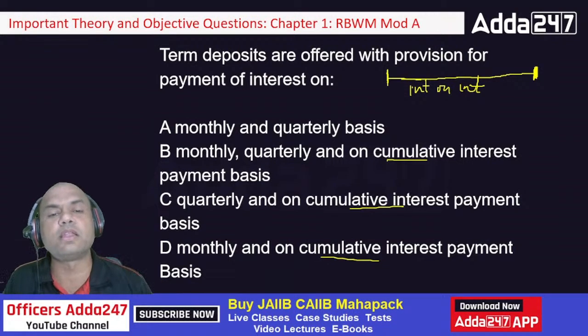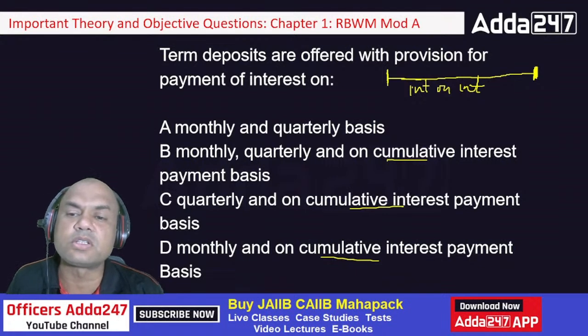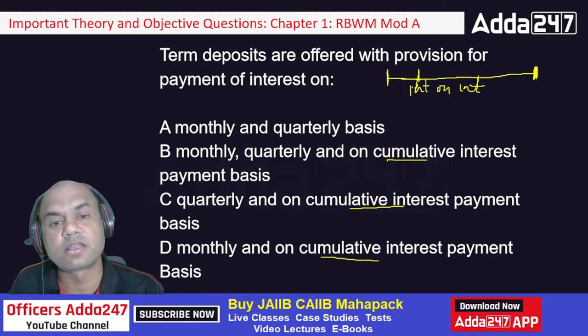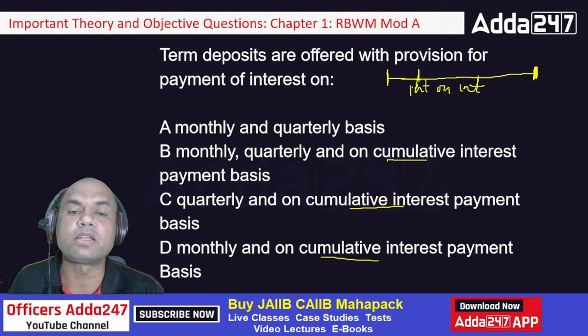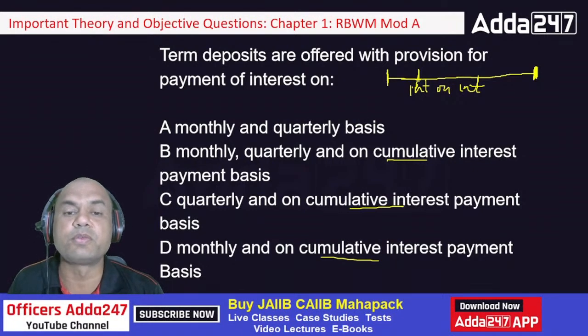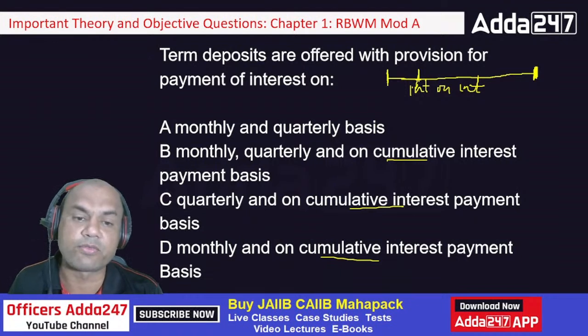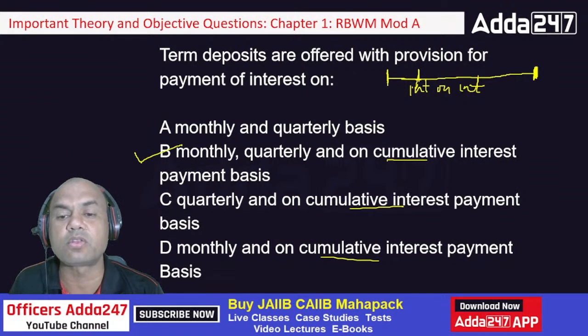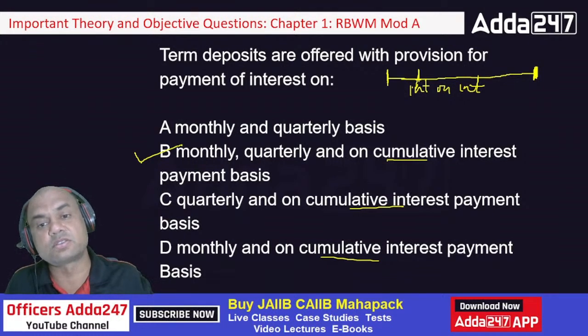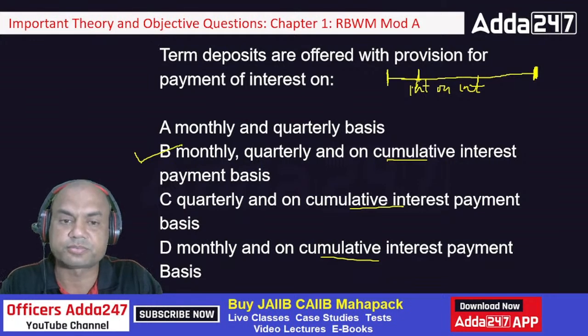If you take it monthly, then what happens? The monthly interest is gone. Suppose I withdraw it monthly, so the monthly interest is received by me. I won't earn interest on interest on this, right? So that's why, what are the types of FDs offered by the banks? With provision of payment on, means what is the payment provision given? Monthly, quarterly and on cumulative. So the answer is definitely this, because I can give the interest on monthly basis, on quarterly basis, and on cumulative interest also.